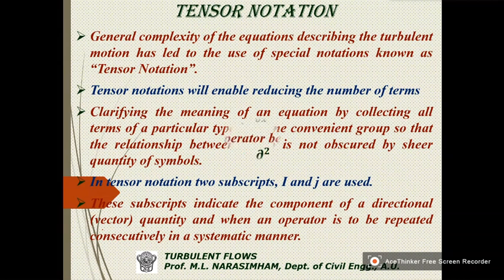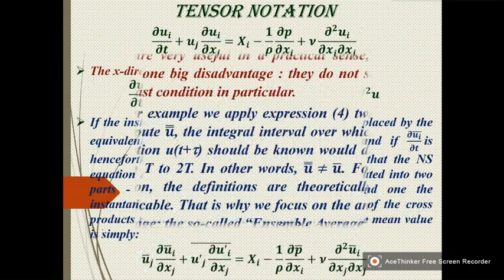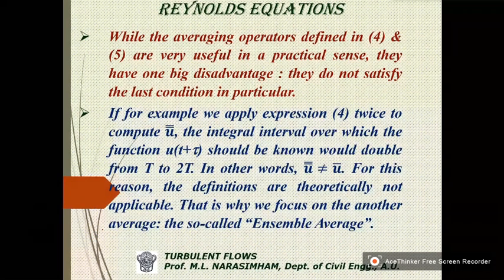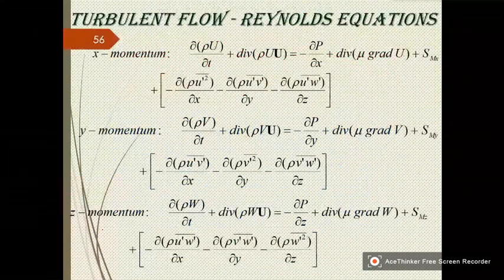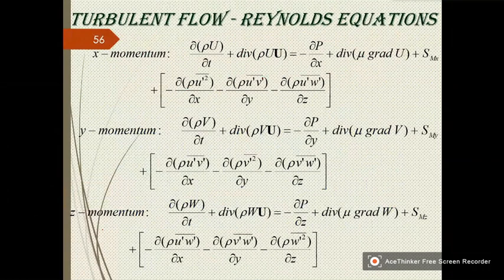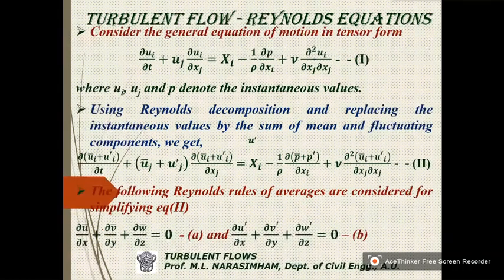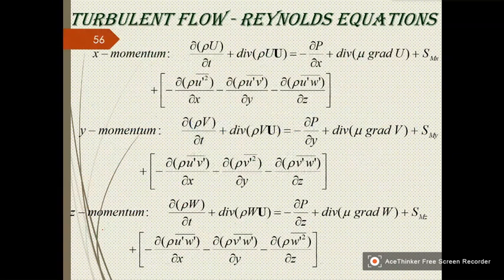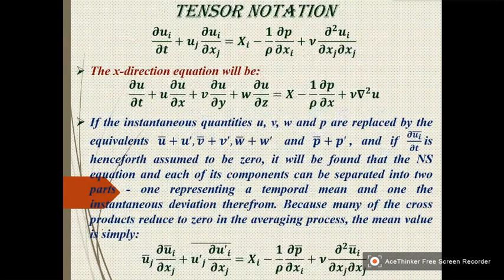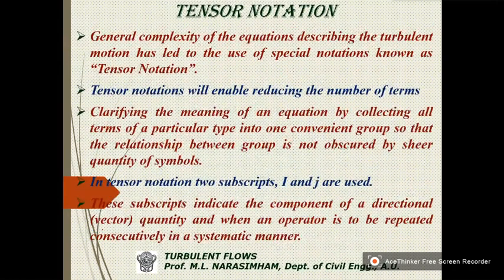These Reynolds equations are your Navier-Stokes equations only, but written for turbulent flow. So these are replaced in tensor form, and then later they are simplified.